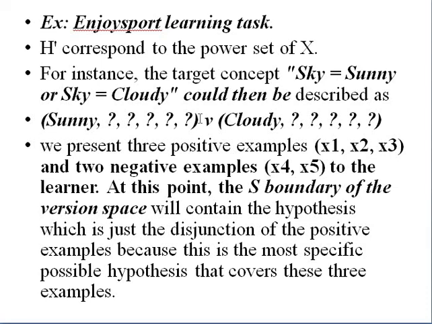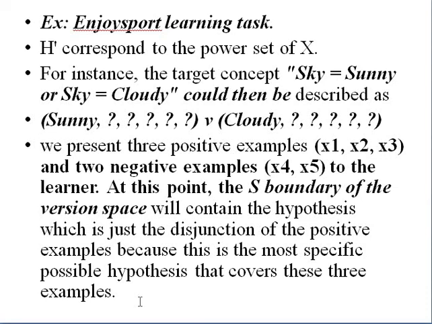So we present the 3 positive examples here, x1, x2, x3, and 2 negative examples, x4 and x5, to the learner. At this point, S, the boundary of the version space, will contain the hypothesis which is just the disjunction of the positive examples, because this is the most specific possible hypothesis that covers these 3 examples. See, when we learn about the candidate elimination algorithm, within that we get the output as a set of hypotheses. That set of hypotheses, which we can call a subset of the hypothesis space, which we got as output, is the version space.